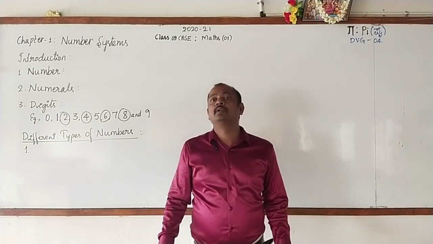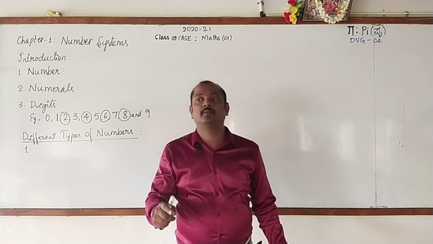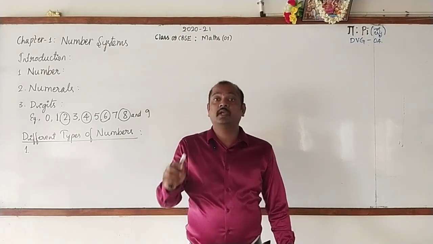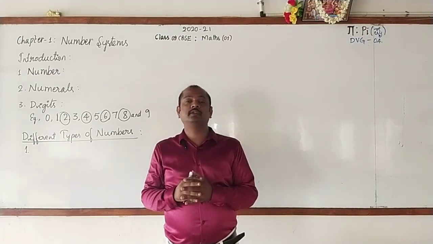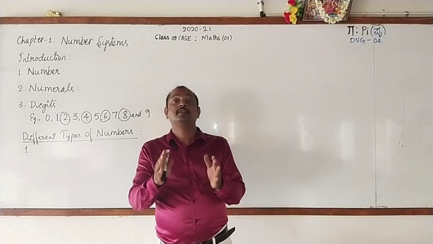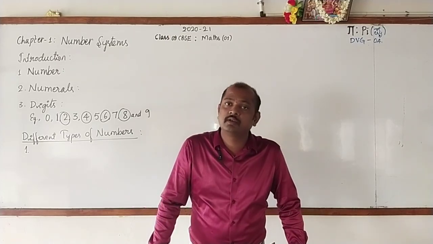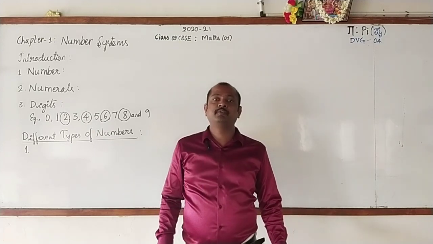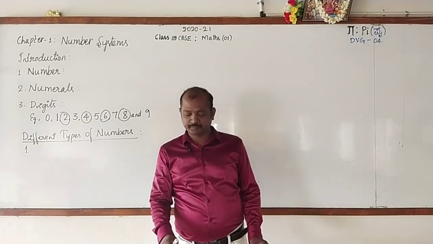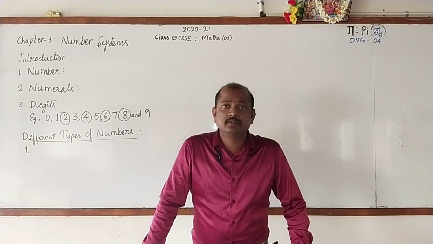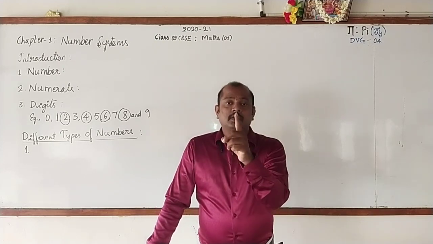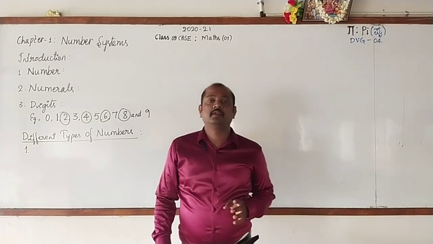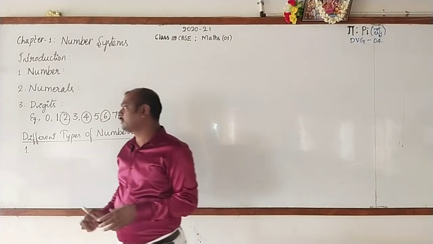They will count them, 1, 2, 3, like that. And this collection of counting numbers is called the set of natural numbers. Now this is the first type of number. The counting numbers are called natural numbers. Please go on writing with me.